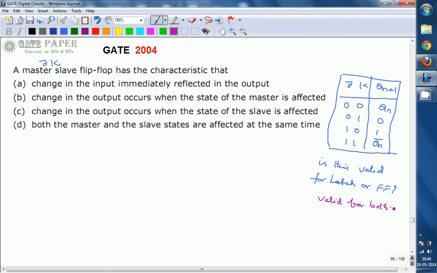We know the basic difference between latch and flip-flop: a latch is level sensitive, and a flip-flop is edge sensitive. But both have the same diagram and the same function table. That implies the next state is a function of the present state and present inputs only upon the clock edge or enable signal. We are not specifying the enable or clock signal in this function table, so the table is valid for both.